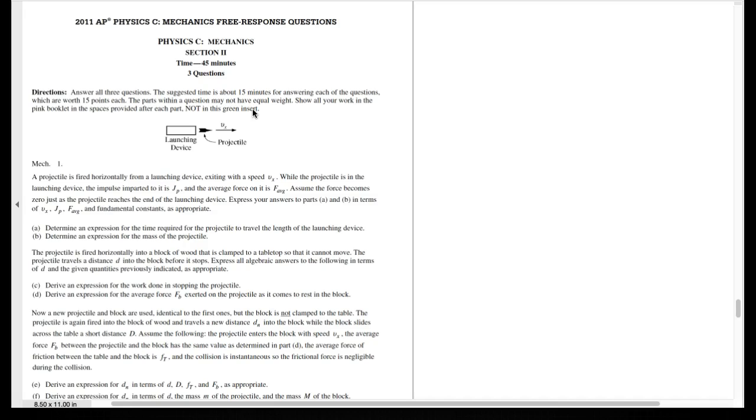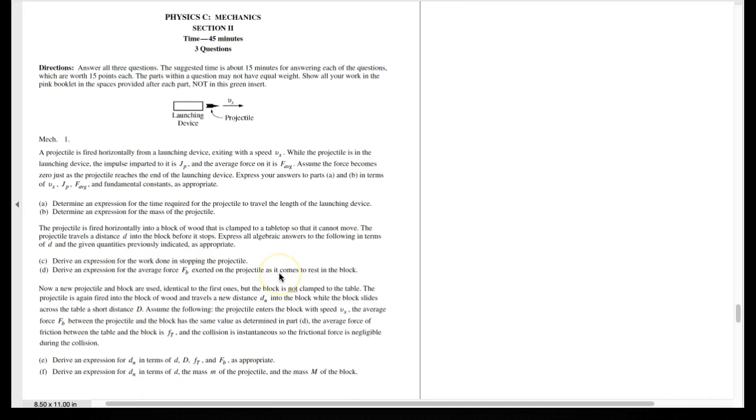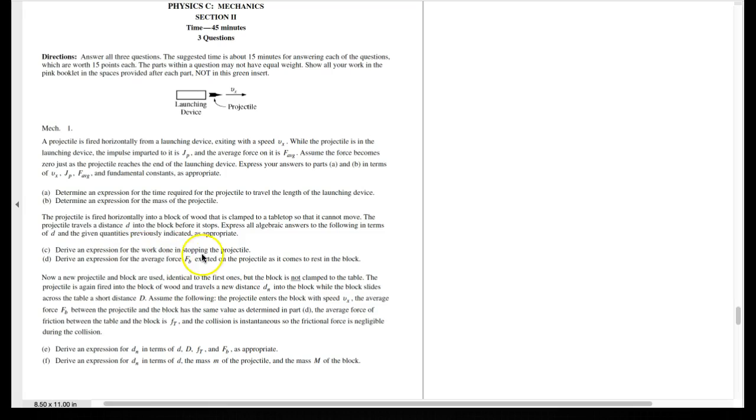There's a bunch of things that are going to go on, and the first thing they want us to do is find the time required for the projectile to travel through the length of the launching device. Then they're going to have us find the mass of that launching device. Then they're going to fire it into a block of wood that is clamped to a tabletop so it can't move, and then the projectile travels a distance into the block before it stops, and they want us to find an expression for the work done in stopping the projectile, and then an expression for the average force on the projectile.